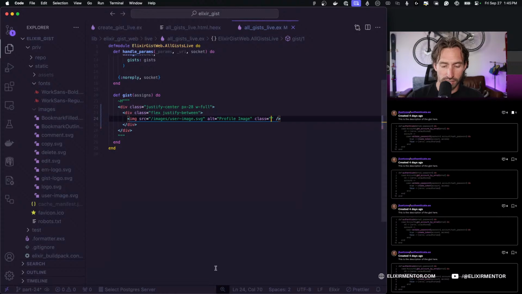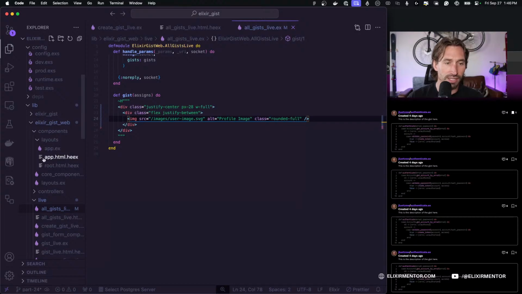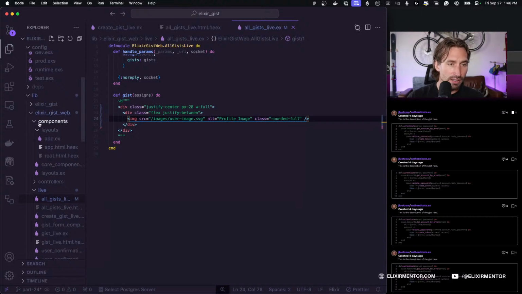But we're going to want to make it round and then control the width and the height, right? So let's go ahead and say rounded full. And I believe rounded full is a class that we created in a previous tutorial.